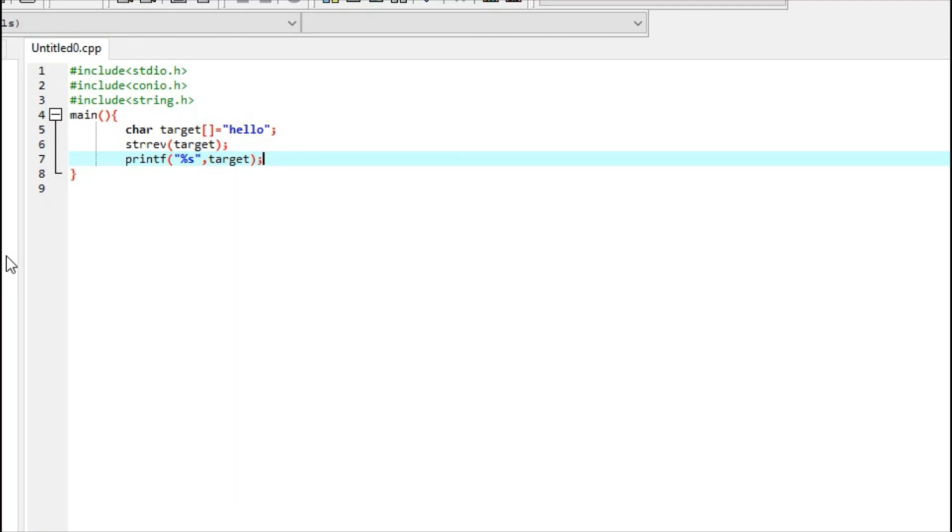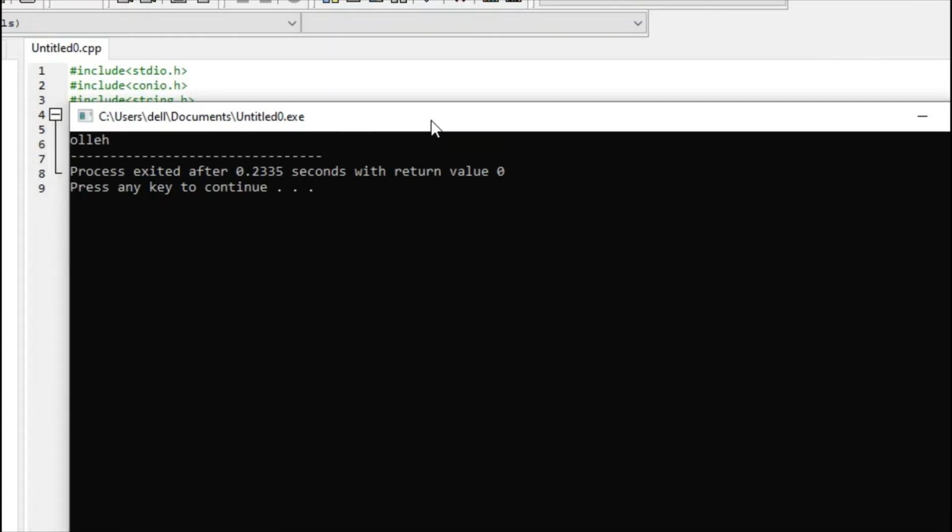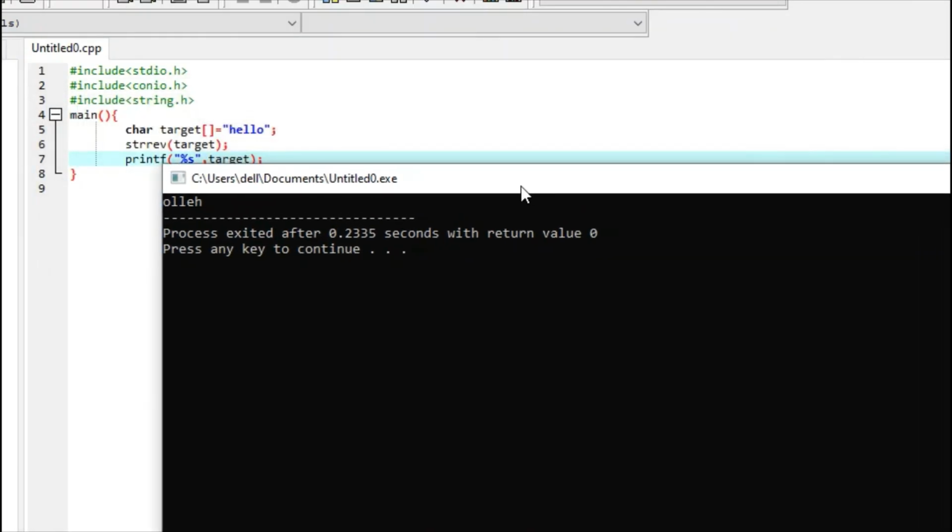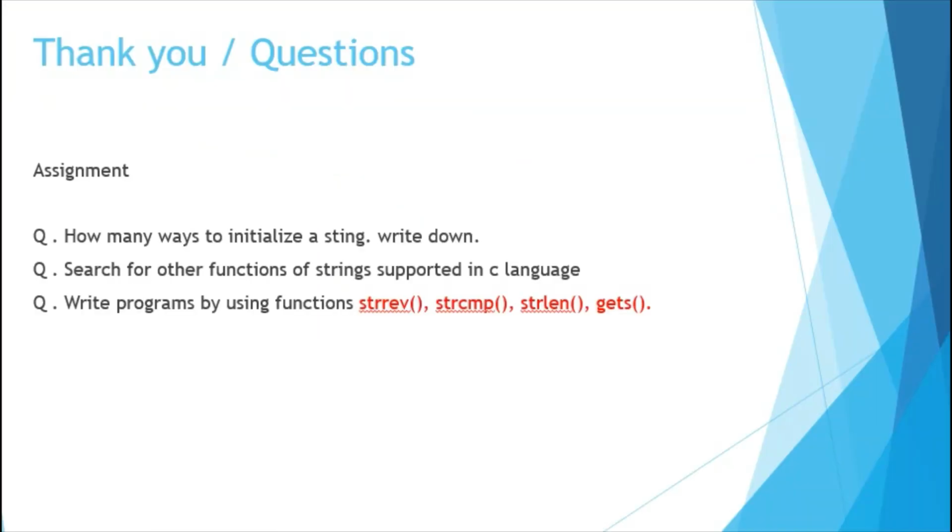Target, and here we go, no errors, and you will see that hello has been reversed. You can see here hello has been reversed. Thank you very much.